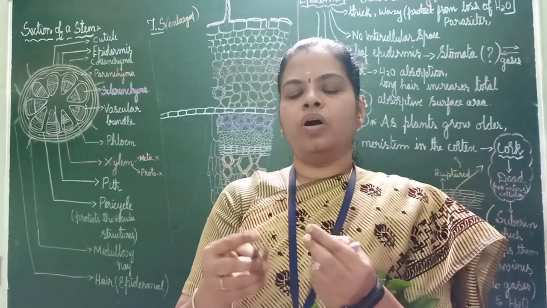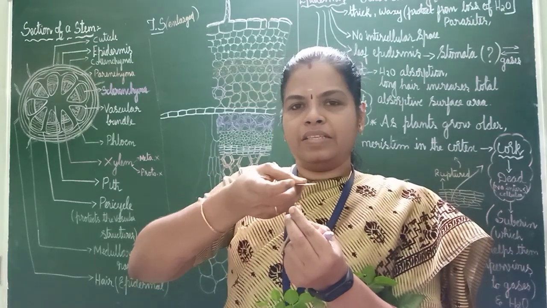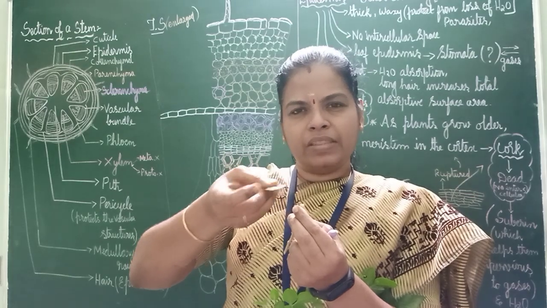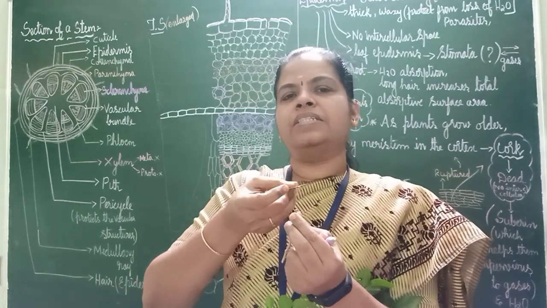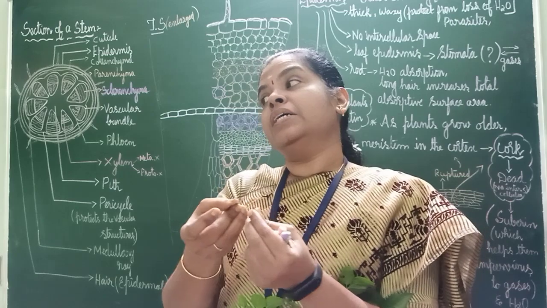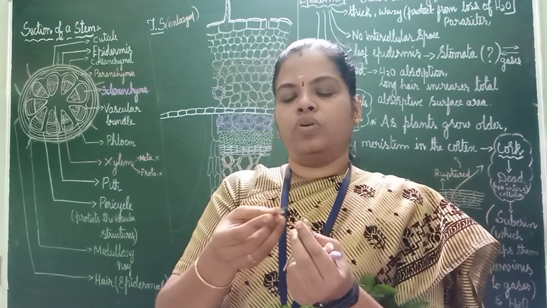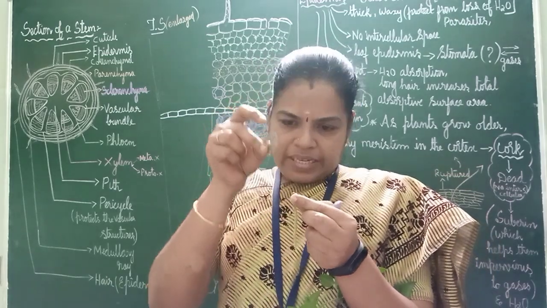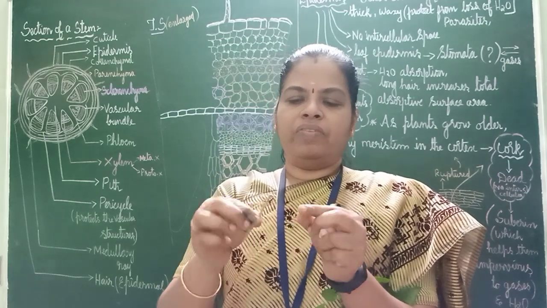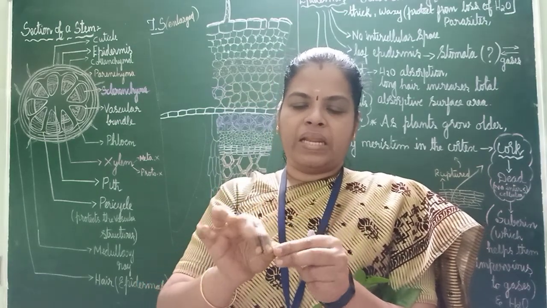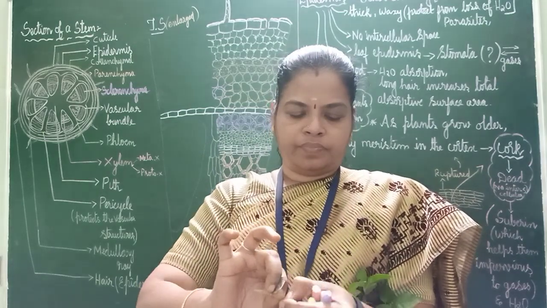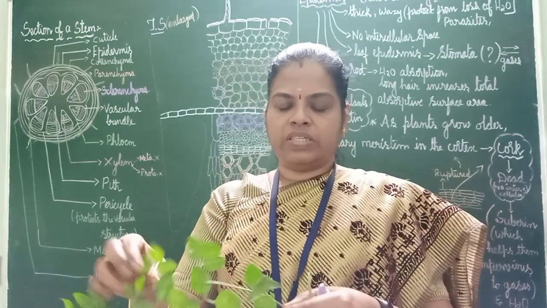Okay, one small piece I have taken. If you cut like this, small it should be, very thin. If you cut like that, then that is called as transverse section. Okay. In case if you are cutting like this, see, if I will break it into two. This is difficult to break. This we will try.